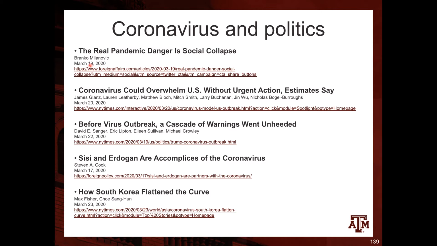The economist Branko Milanovic says that we have a risk of social collapse due to the pandemic, and some other articles show how the outbreak in the US is reaching such high levels exactly because of the lack of appropriate measures by the government.